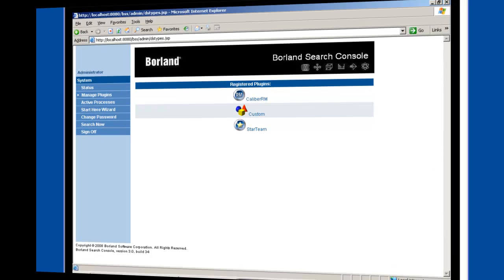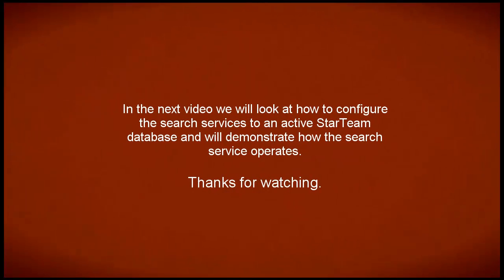In the next video, we're going to look at how to configure the search services to an active StarTeam database, and we'll demonstrate how the search services operates.